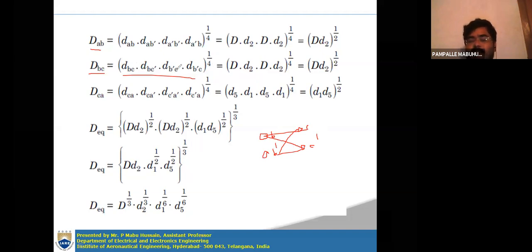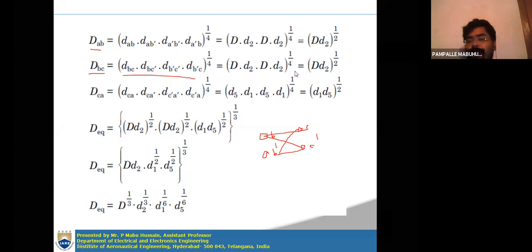From the same previous diagram, you again have to check the distances we assumed. The distance from B to C is capital D, and B to C dash is D2, and B dash to C dash distance is capital D, and B dash to C will be D2 only, whole to the power of 1 by 4.